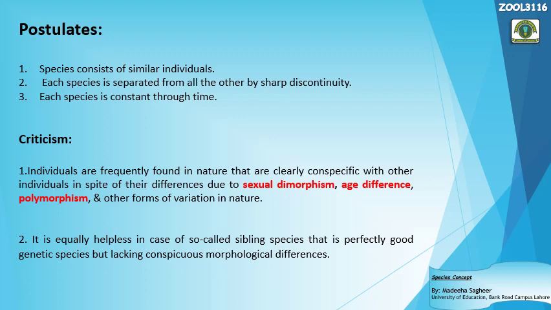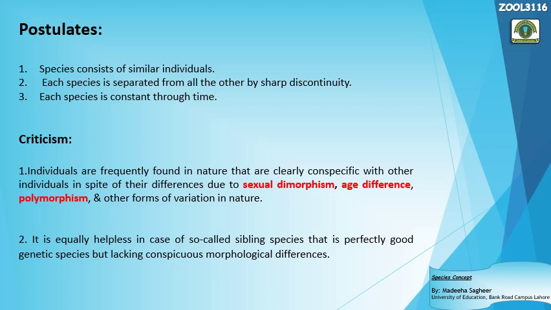Number one, individuals are frequently found in nature that are clearly conspecific with other individuals. In nature, if we see the individuals, they look conspecific, meaning they look like they belong to the same species or the same group, but in spite of that they do have differences.